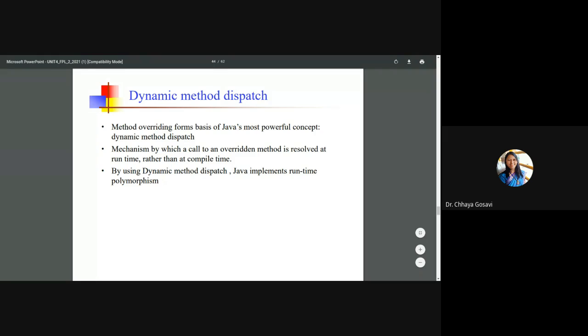Or they both are same? Method overloading and overriding. Yes, Tanvi. Overriding has the same signature, ma'am, and overloading has a different signature, means different parameters. Okay, that's it.